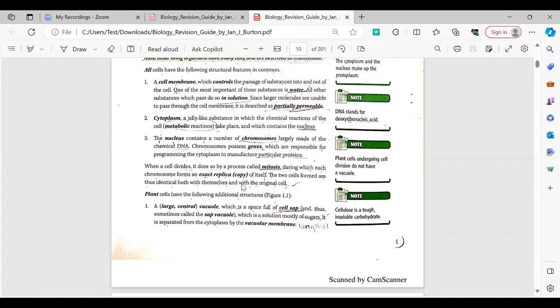Now, if you come to the differences between an animal cell and a plant cell, which is very important from an examination point of view, the nucleus in a plant cell is located in the periphery, while the nucleus in an animal cell is in the center. We will be looking into such questions when we do the past papers.